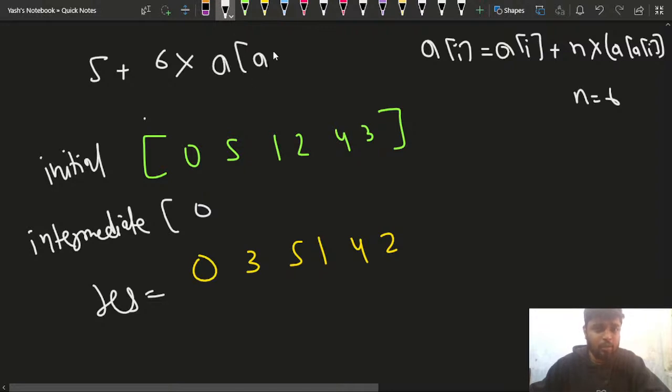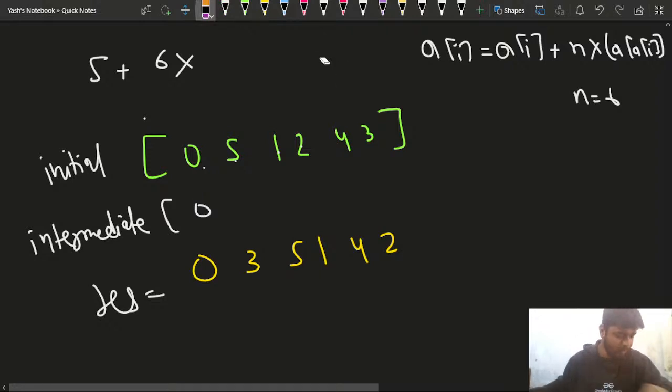So a of 5 is nothing but 3. a of 3 is this value, 0 1 2 3. At a of 5, I have 3, so that's why I'll update it like this.